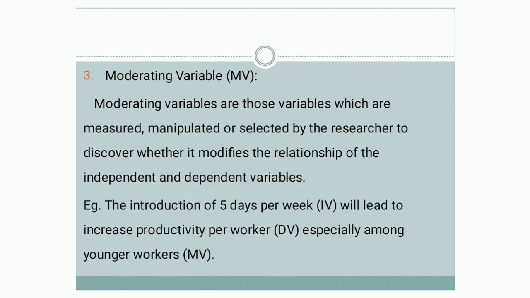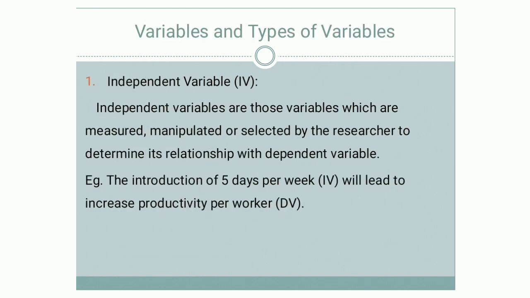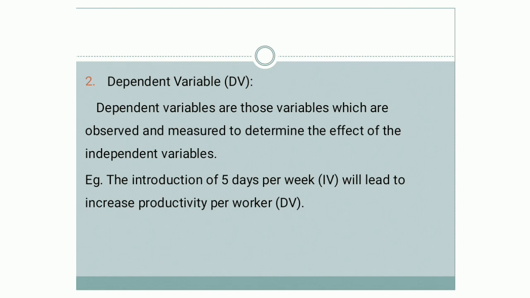Let us take a brief of this: a variable is something which changes continuously and to which values can be assigned. 5 types of variables are there. Independent variable, which is denoted with IV. This is a variable which is measured, manipulated and selected by the researcher to determine the relationship with the dependent variable. Dependent variable, which is denoted with DV, and it is fully dependent on the independent variable.